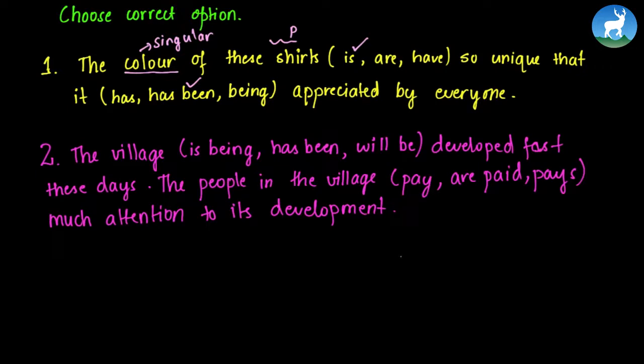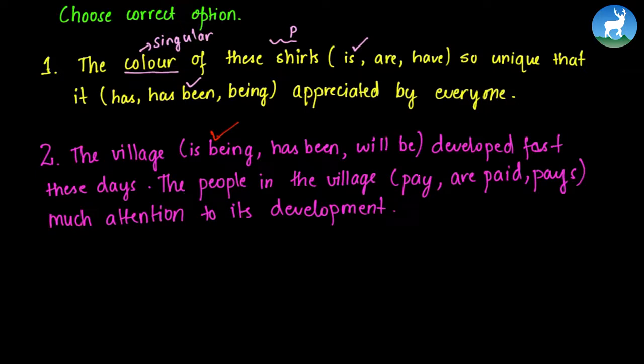Next we have, the village is being, has been, or will be developed fast these days. Since the second half of the sentence is talking about the present, that is, developed fast these days. So we're living in this day and we're talking about these days. So this must be in "ing" form. As it must be in continuous form, we choose "is being." So this village is being developed fast these days.